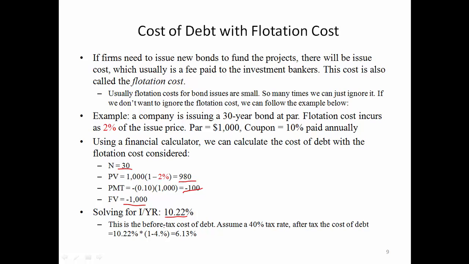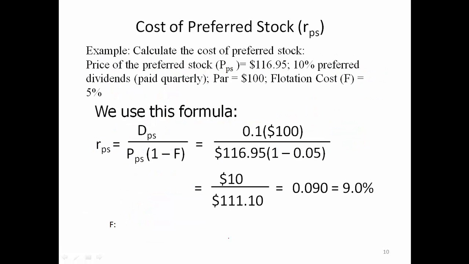So this is the before-tax cost of debt, and if we assume a 40% tax rate, then after tax the cost of debt is 10.22% multiplied by 1 minus 40%. So that should be 6.13% after tax. Now let's talk about the cost of preferred stocks.